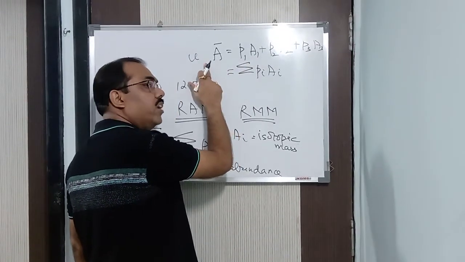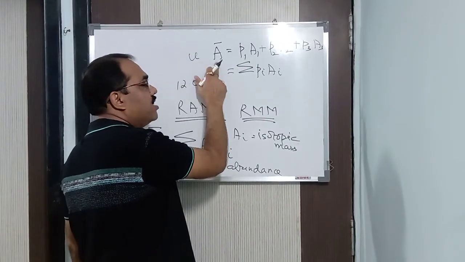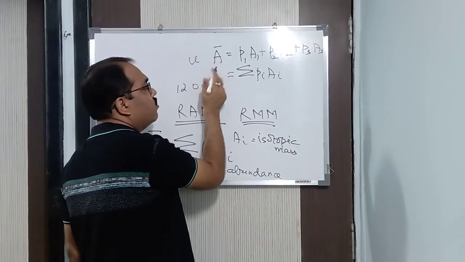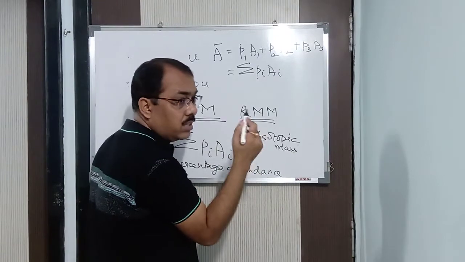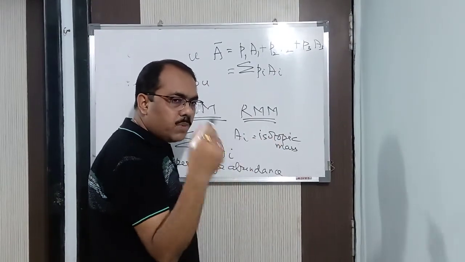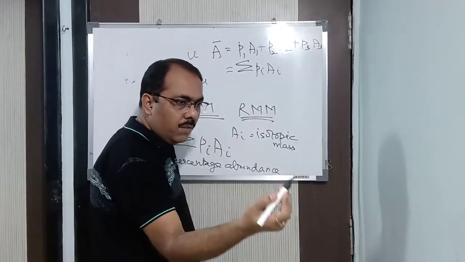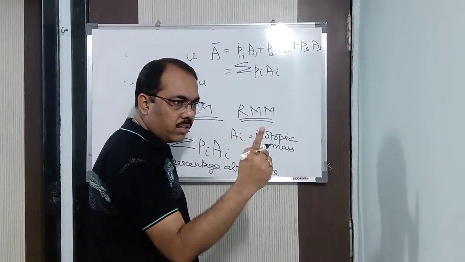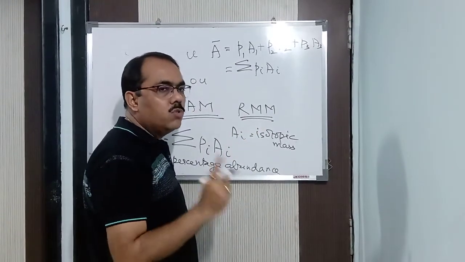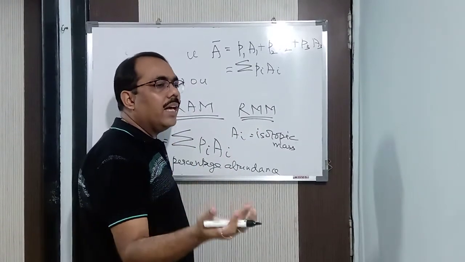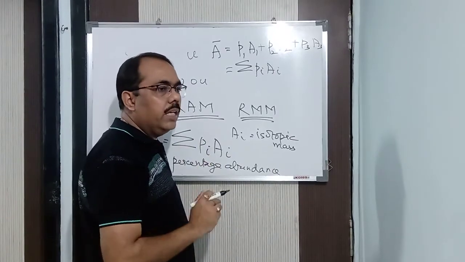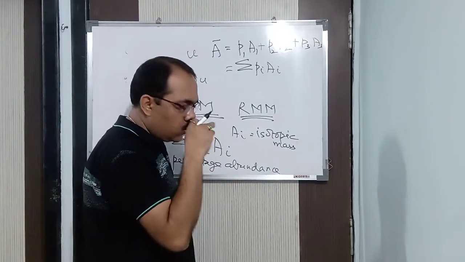For example, I took it as hydrogen. The average atomic mass of hydrogen is how much? 1.008 on average. But when we express it in grams, we express it in the nearest whole number. That is how much? 1 gram we take it as, always. Why do we do so? So as to do the calculations easily. It will not be tedious. For that reason, we always convert to the nearest whole number.